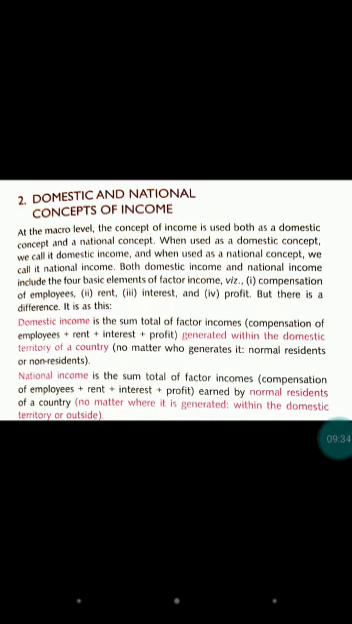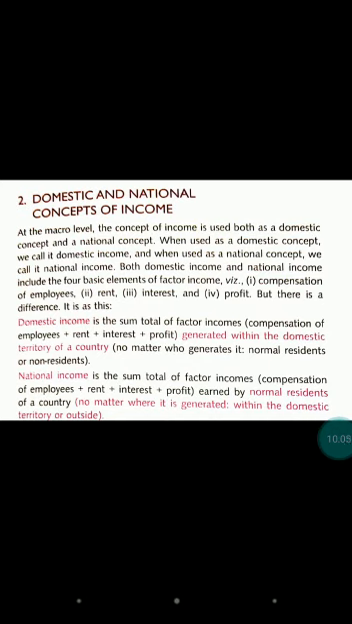But if we are talking about domestic income, this is generated within the domestic territory, no matter who generates, normal resident or non-resident. But in national income, we are taking the income earned by normal residents of a country, no matter where it is generated, within the domestic territory or outside.